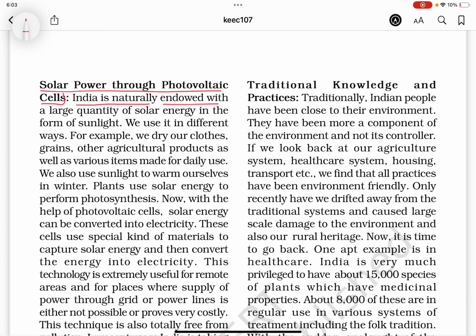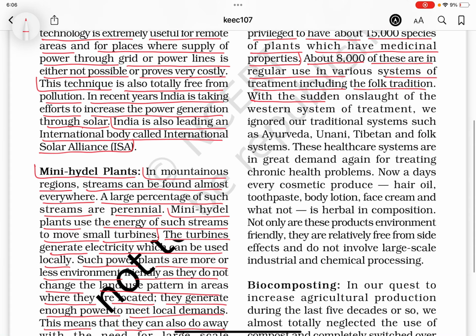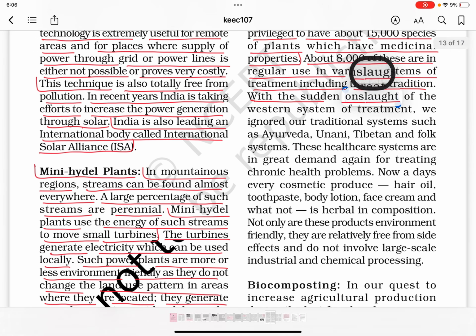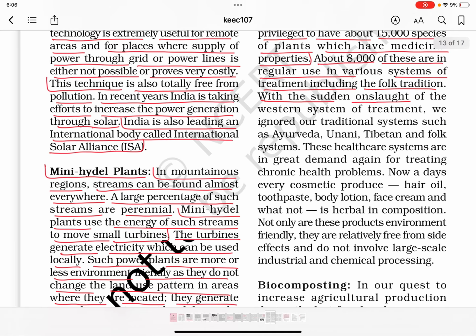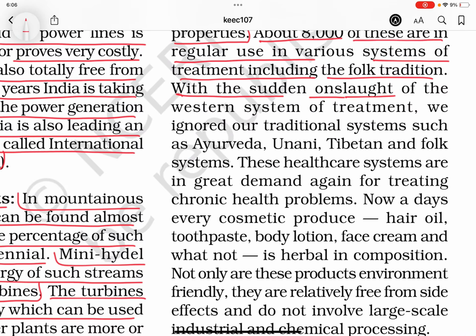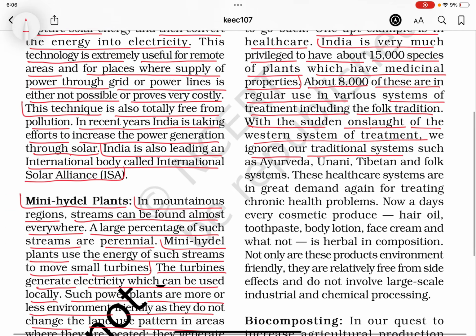About 8,000 of these are in regular use in various systems of treatment, including the folk tradition. With the sudden onslaught of the Western system of treatment, we ignored our traditional systems such as Ayurveda, Unani, Tibetan folk systems. These healthcare systems are in great demand again for treating chronic health problems.